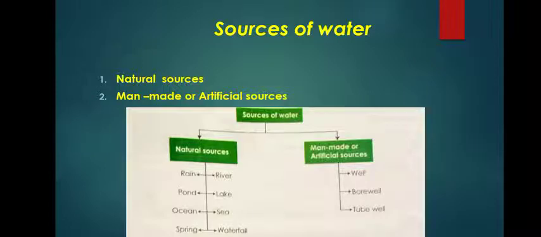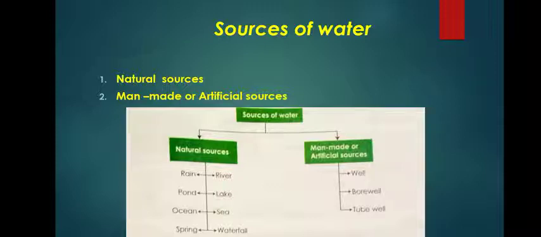Now, let's see sources of water. There are two types of sources. One is natural sources and the second one is man-made or artificial sources. As I said in our previous lessons, natural sources means it's created by nature. Man-made or artificial sources means it's created by man. Okay, now let's see natural sources first. It may be river, lake, sea, streams, ocean, pond, rain, springs and all. These are called natural sources.